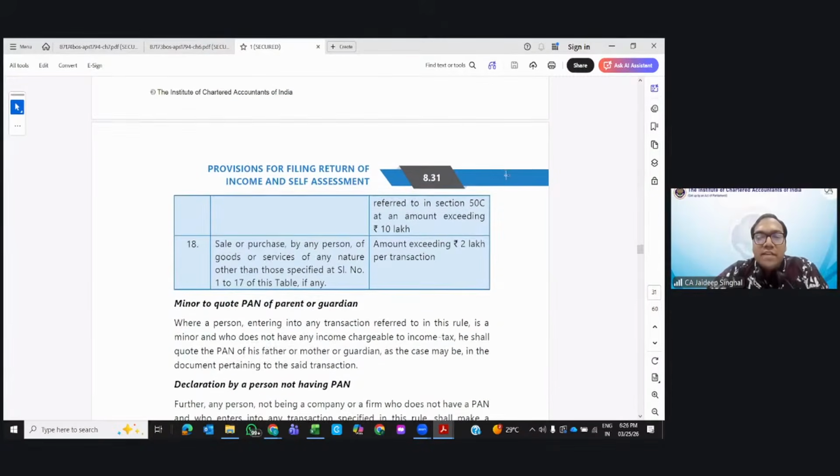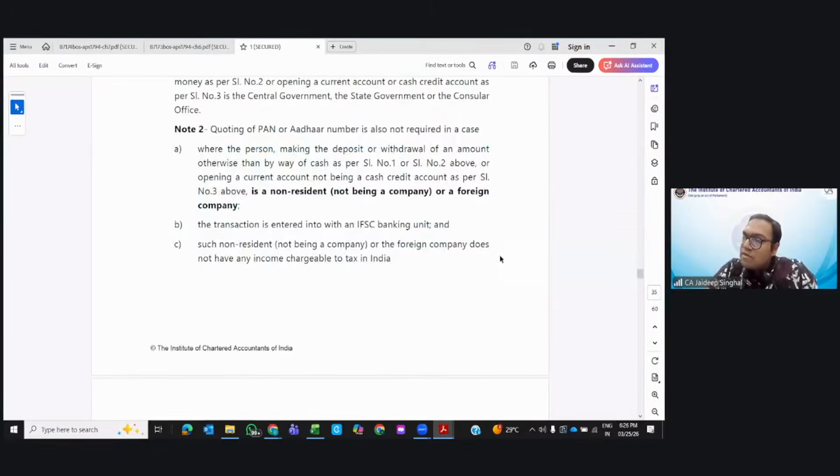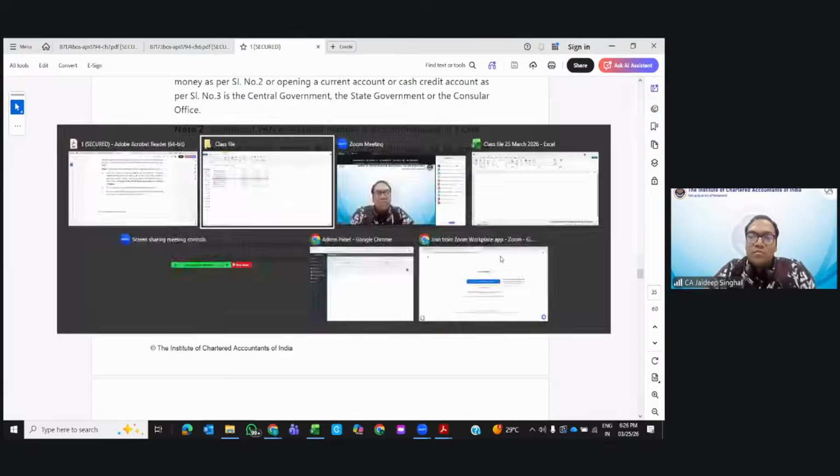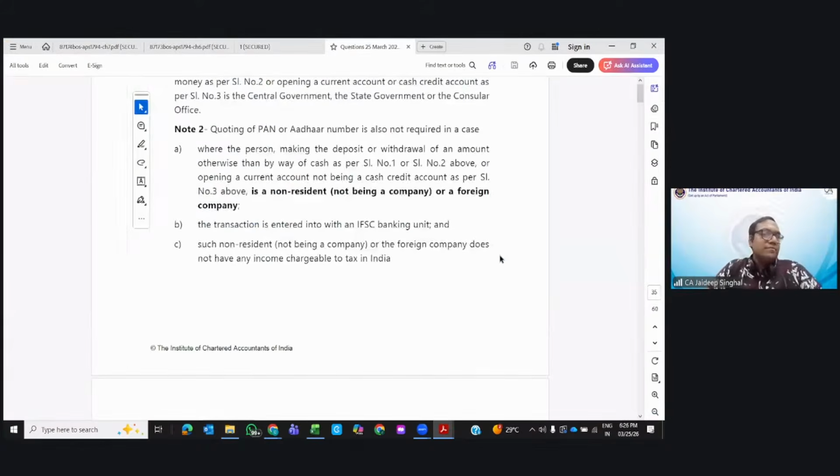Then sale and purchase of other goods and services greater than 2 lakh, the PAN is required. Clear? So this is about this chapter. Now let's move to the questions. I hope everyone is clear till here.